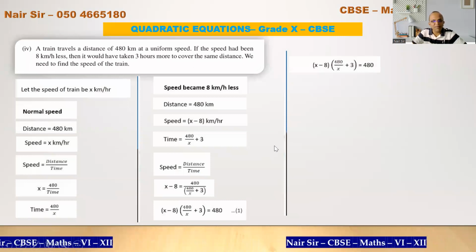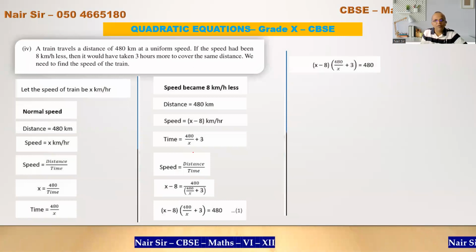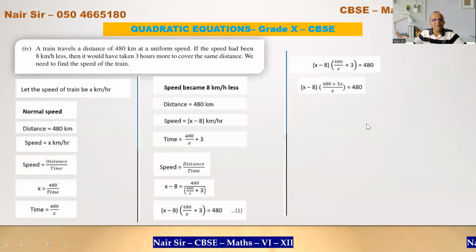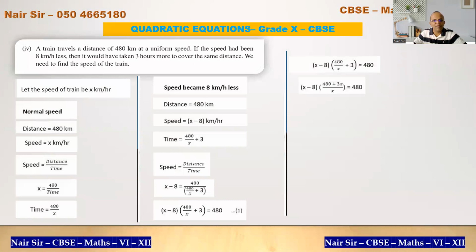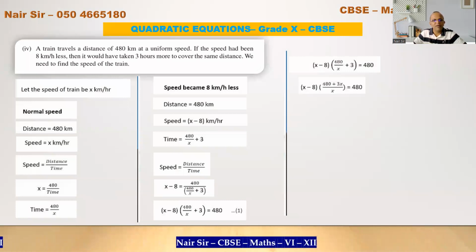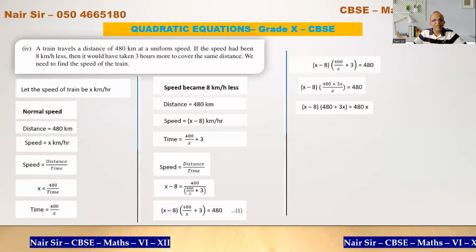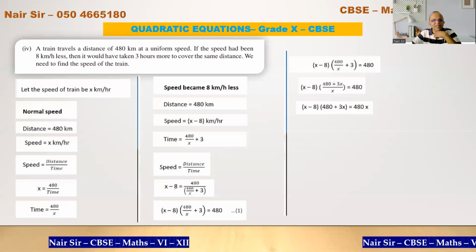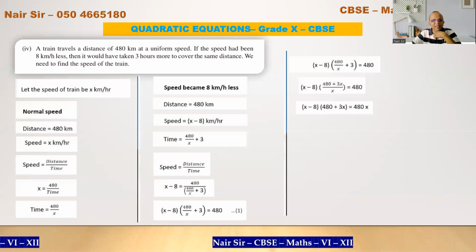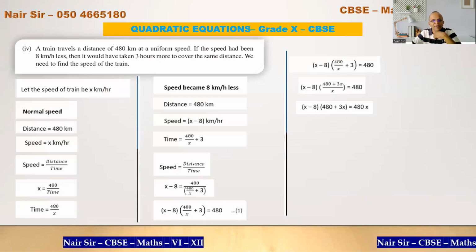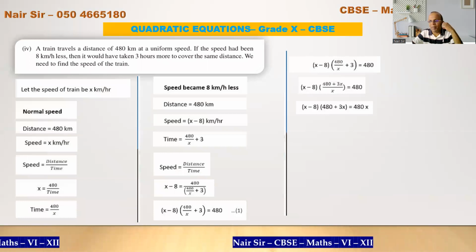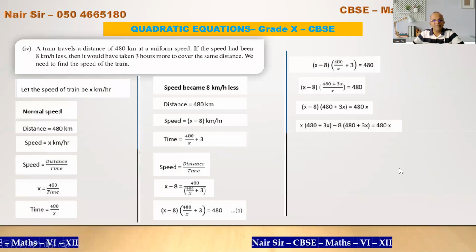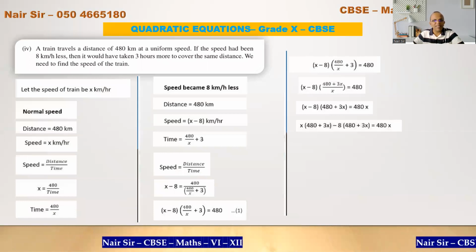I got this equation. I solve this particular thing. Inside the bracket, BODMAS. Taking x to the RHS. x is divided, so what will happen to it? It will multiply to the right hand side. Now the basic mathematics.